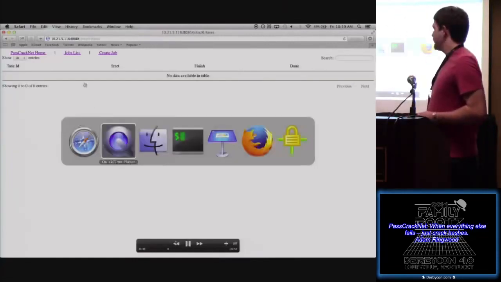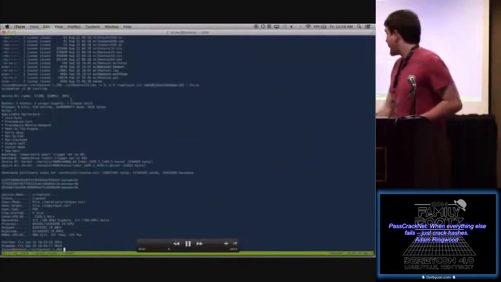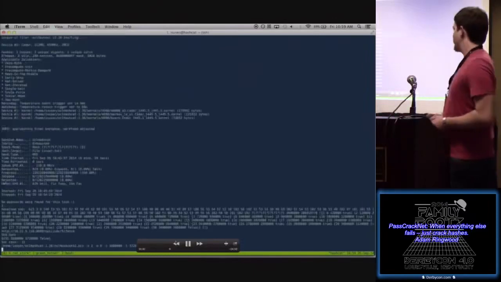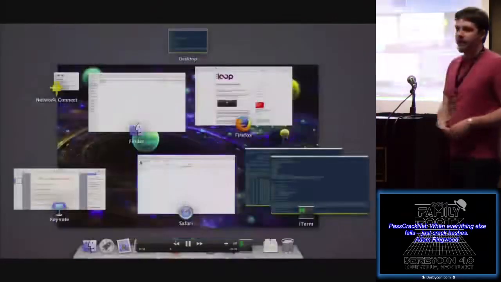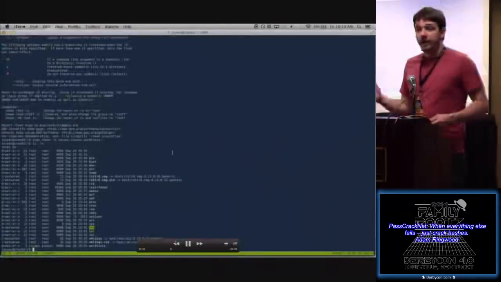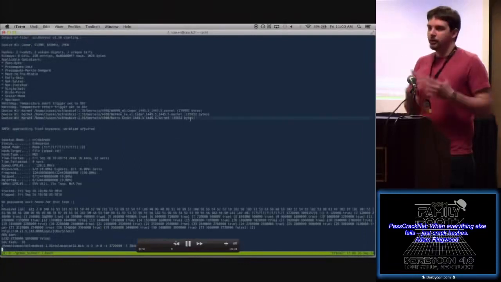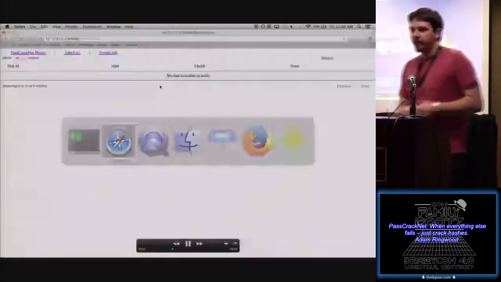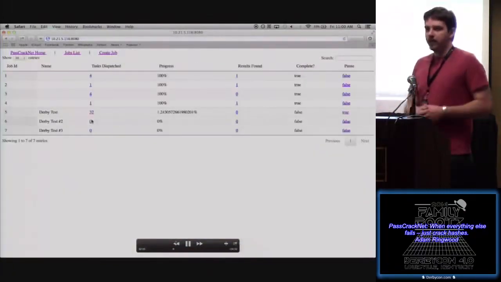There's no data available for that task because that task hasn't been started, because the machines haven't gone back and done that. You can look at the output. That's the server output right there. That's the client output. It'll show you exactly what's running on Hashcat, mostly so that if something goes spectacularly wrong, it shows you the exact Hashcat command that's been run so that you can go back and rerun it and try and troubleshoot it. I will emphasize that this program is kind of in a state of breakage. If you use it well, it'll work perfectly. If you screw something up, it'll probably fall apart.